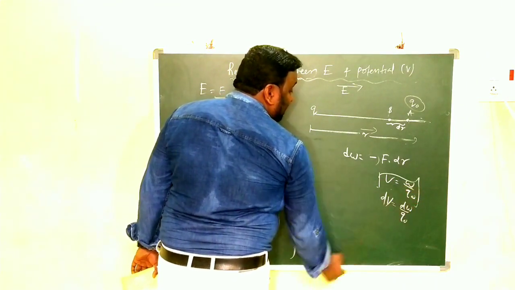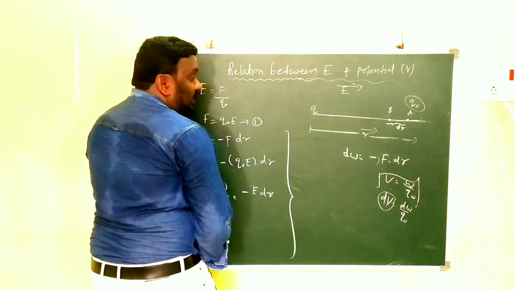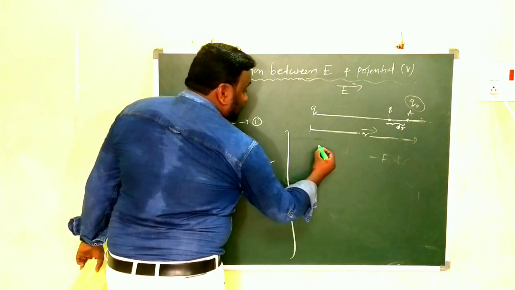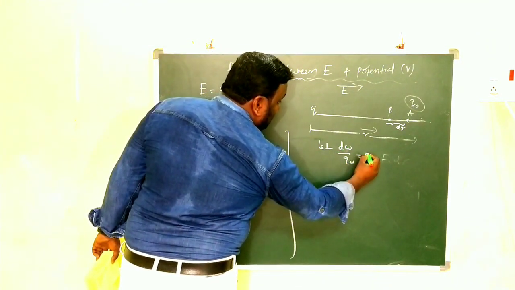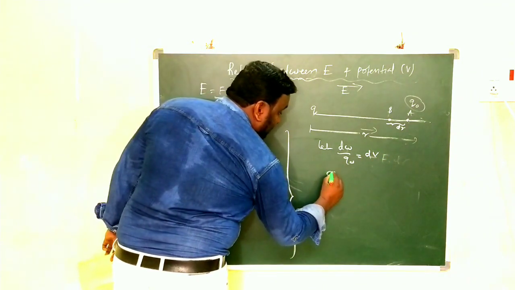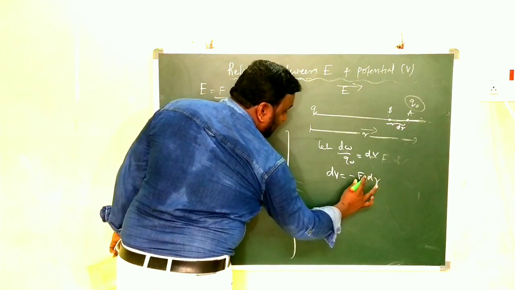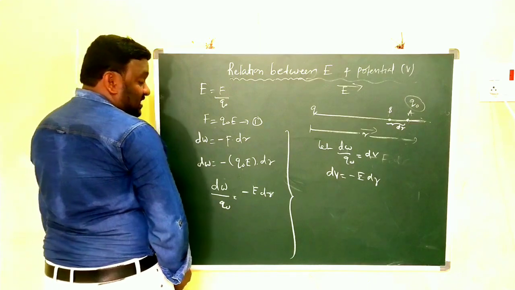So from the definition of potential, V is equal to W by Q naught. But dV is equal to dW by Q naught. That's why here we simply write: let dW by Q naught be dV. Clear? Then dV is equal to minus E into dr.